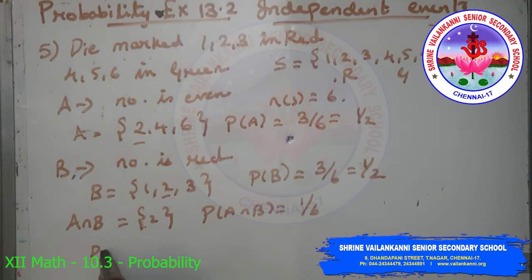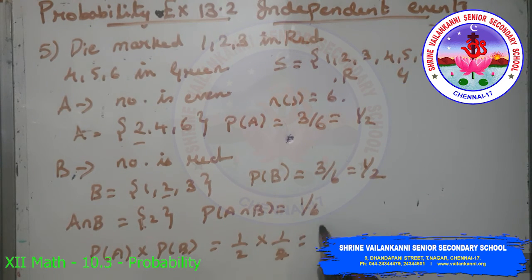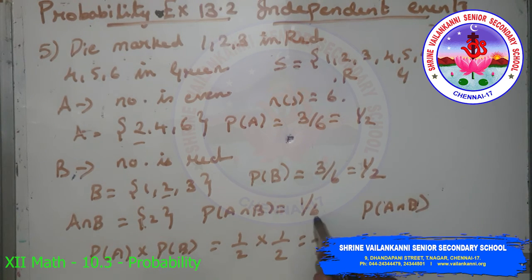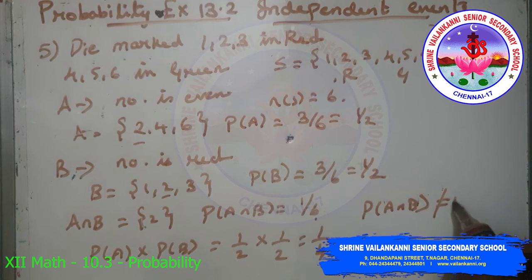So P(A) into P(B) is 1 by 2 into 1 by 2, which is 1 by 4. So we can say that P(A intersection B), which is 1 by 6, is not equal to P(A) into P(B). You can say that A and B are not independent, that is, dependent events.